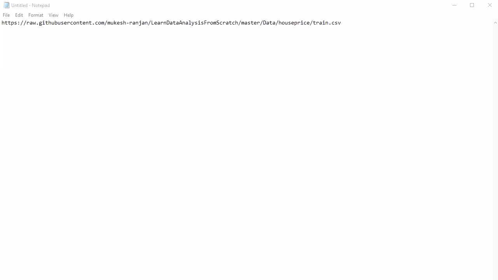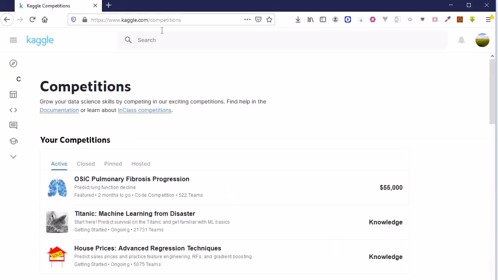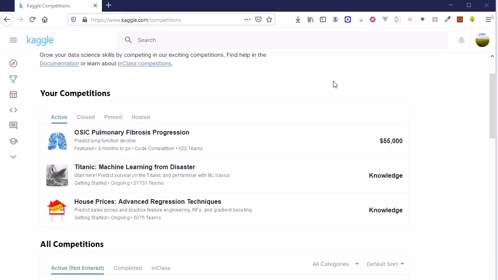Let me show you what the Kaggle website looks like. This is the Kaggle website where you can apply your data science knowledge in various competitions. If you click on Compete, it will take you to the competitions, and it organizes various competitions, some monetary and some knowledge based. We are using the same house price dataset to understand various concepts of data analysis.